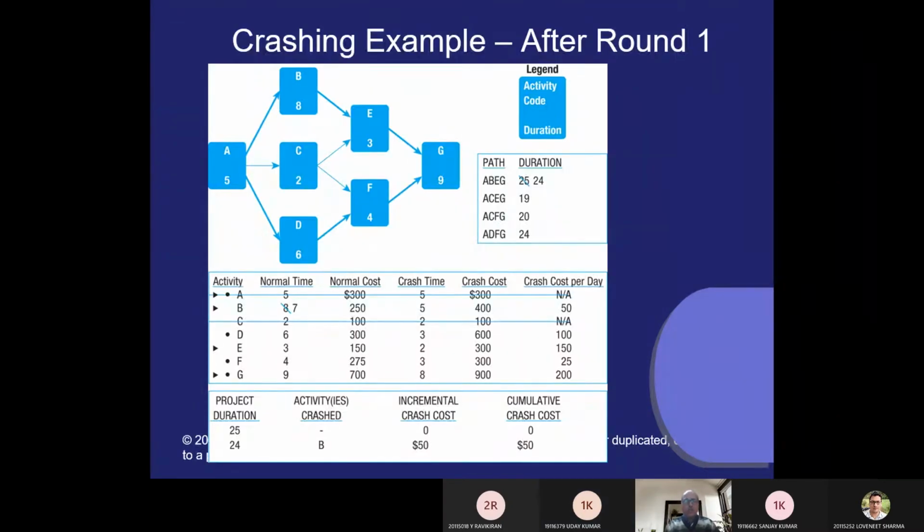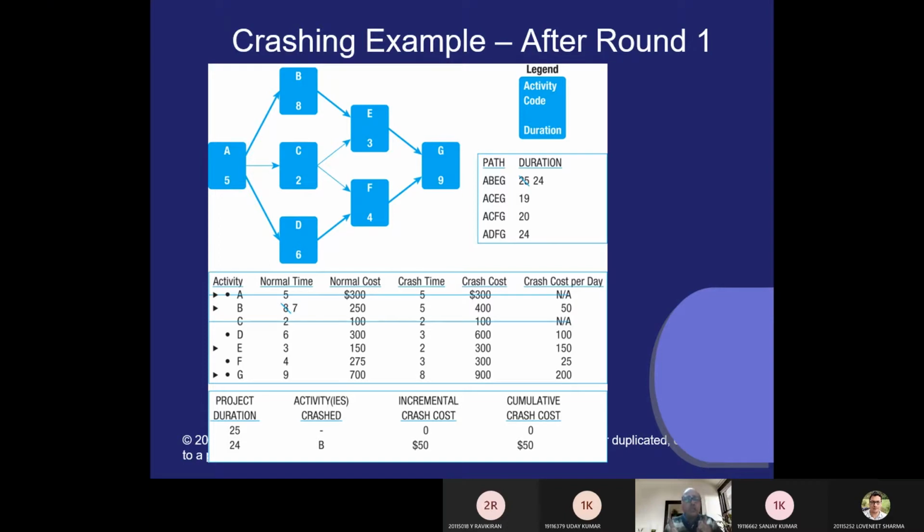Yes, sir. Now you see that B has the minimum per day cost. Because 700 by 9, 150 by 3, 250 by 8, and 300 by 5, which one is the minimum?